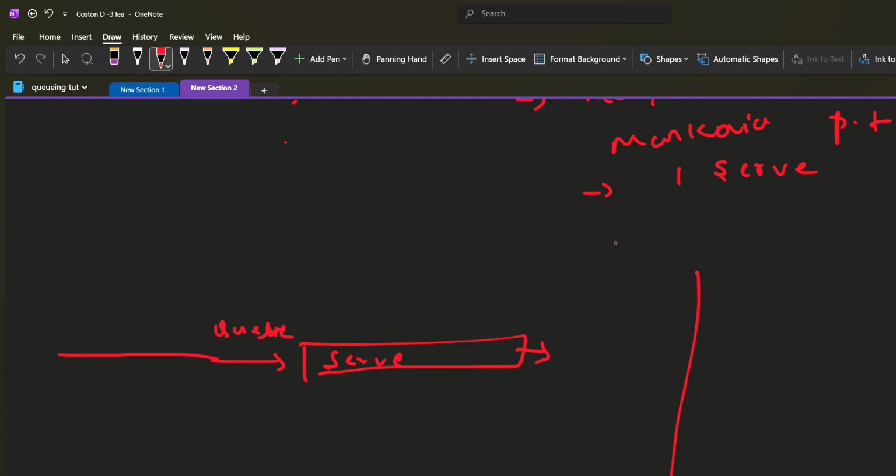So what usually happens is I take some random values as my inter-arrival time, which is the duration of time between two arrivals, and service time.